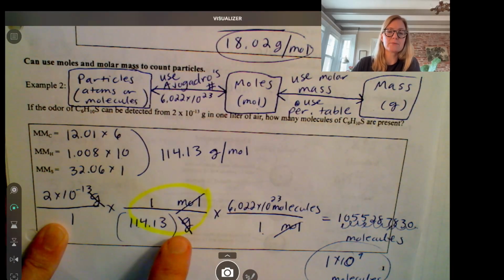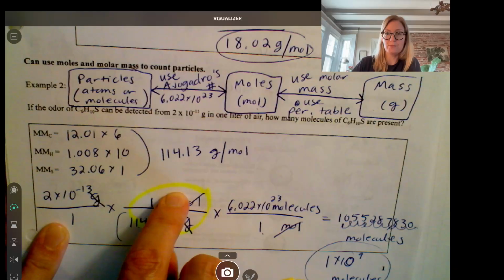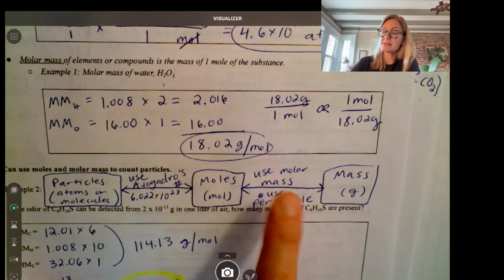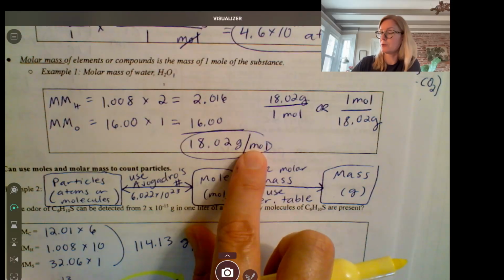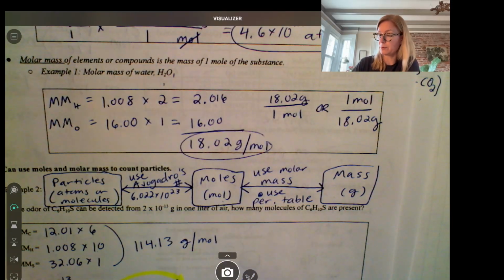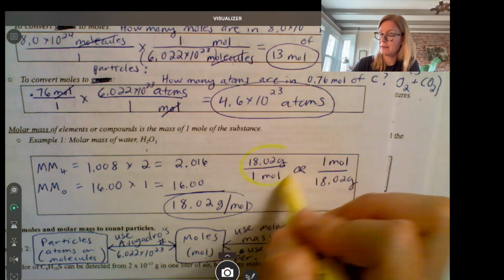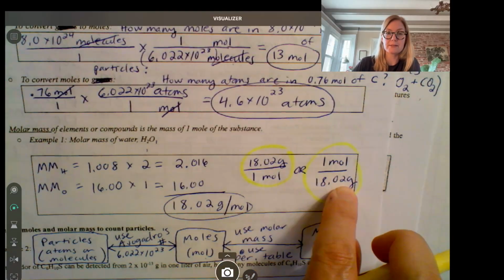Molar mass is the ratio grams per 1 mole. Okay? This is a molar mass written a different way, 18.02 grams per mole. That's 18.02 grams for every 1 mole. Okay? So this can be written like this or like this. These are both molar masses. Okay?